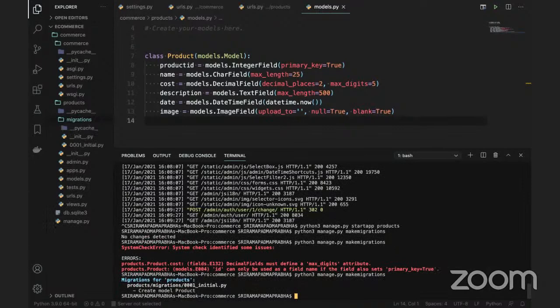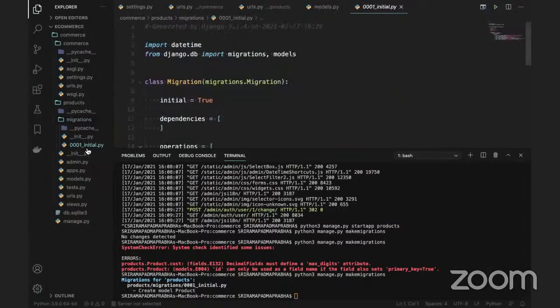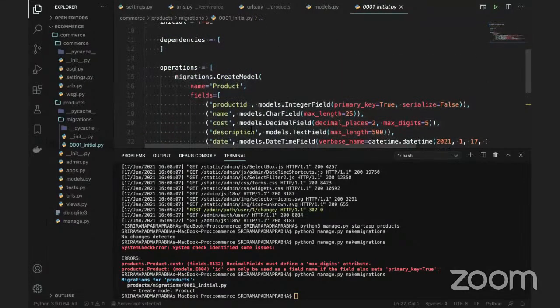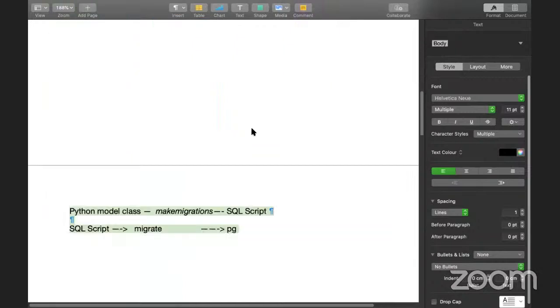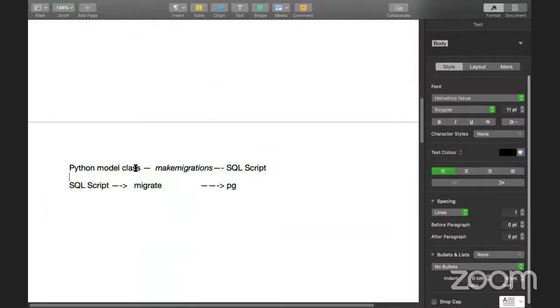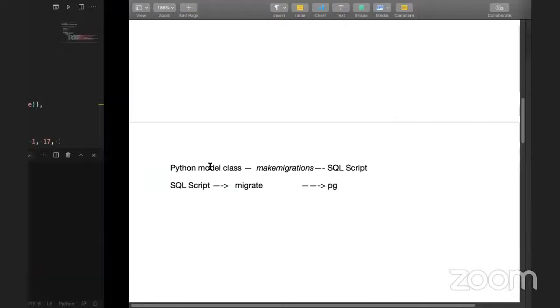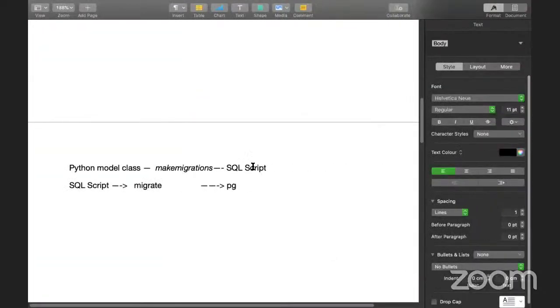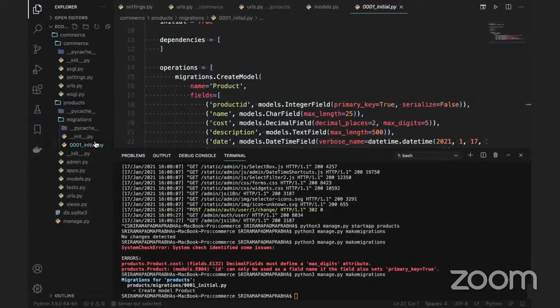You can see that it is successfully executed now. Also, in products there is a migrations folder. If you click on 0001_initial.py, Django has created a script for you. So what I mean to say, guys, is that if you go to the steps I mentioned, your Python model class is converted into an SQL script by using makemigrations. We actually ran the makemigrations command here, and this command created the migration script.